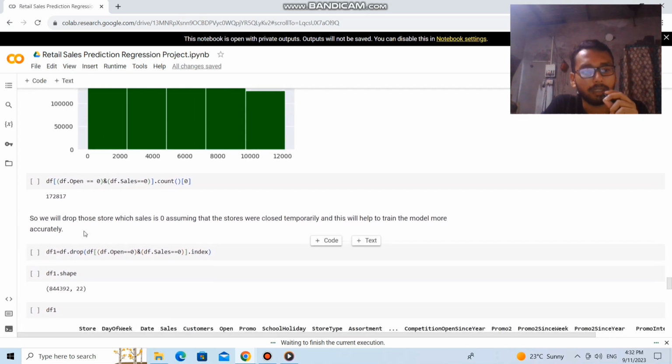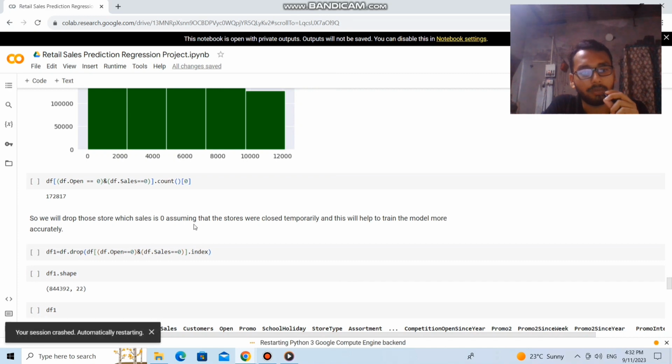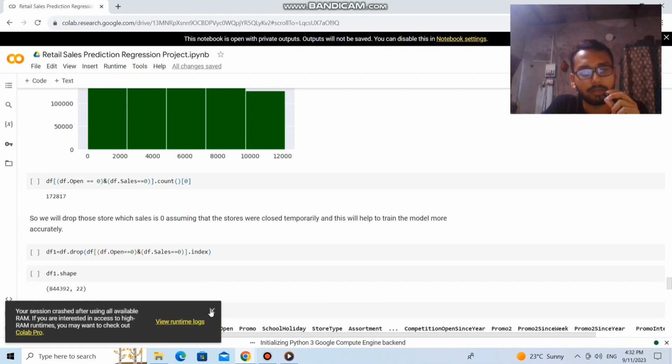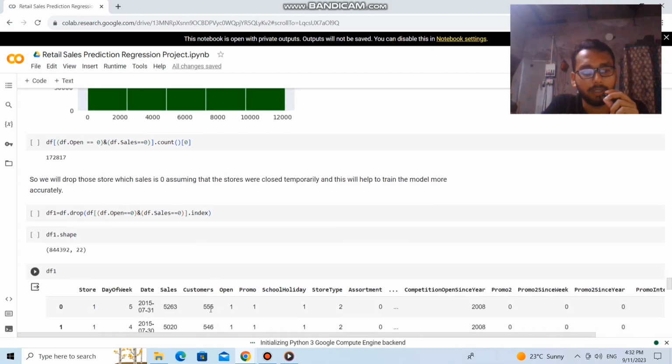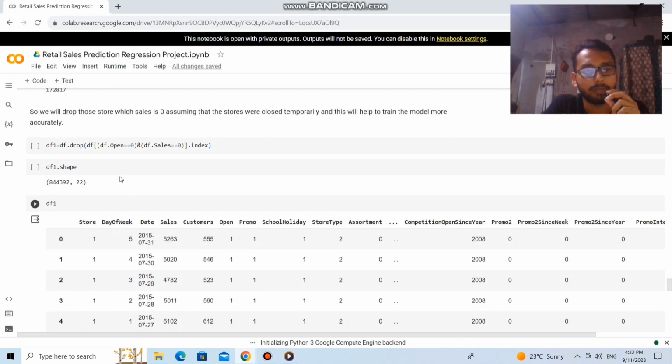Next we will drop those stores whose sales is 0, assuming that the stores were closed temporarily, and this will help to train the model more accurately. So here we drop the sales.